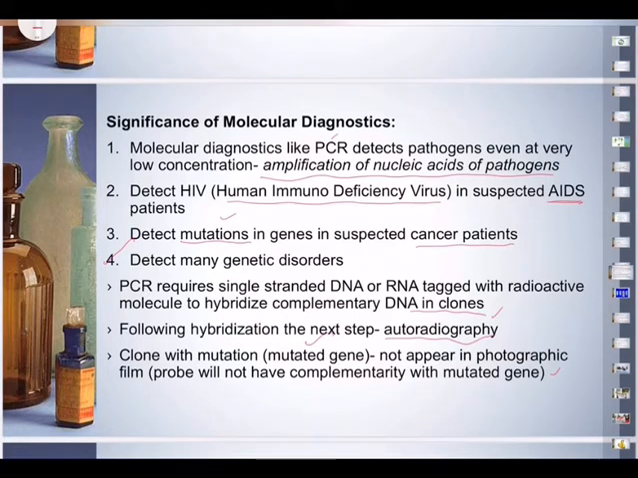A single-stranded DNA or RNA tagged with radioactive molecule is called a probe. You see, the probe, a radioactive molecule, is allowed to hybridize to its complementary DNA in a clone of cells, followed by detection using autoradiography. The clone having the mutated gene will not appear on the photographic film because the probe will not have complementarity with the mutated gene. That is the reason. And then ELISA, of course.